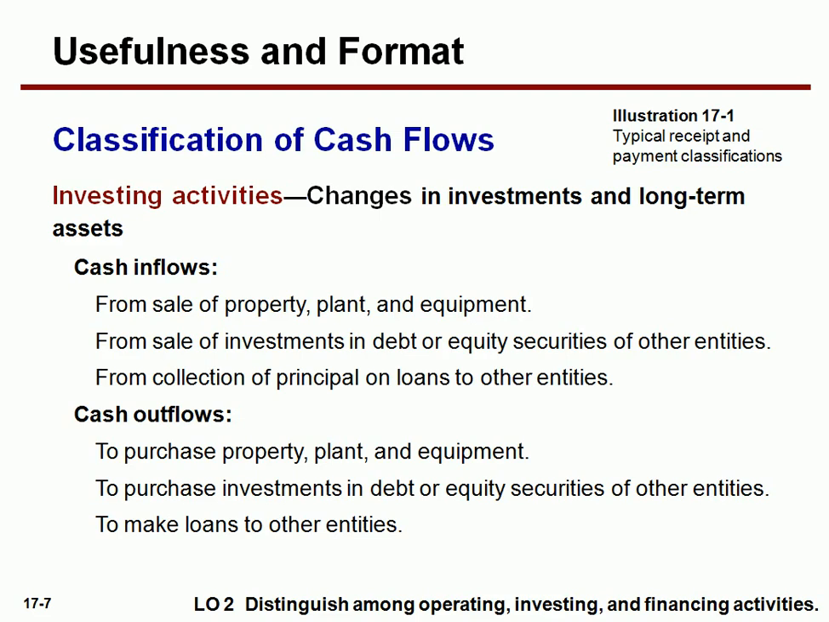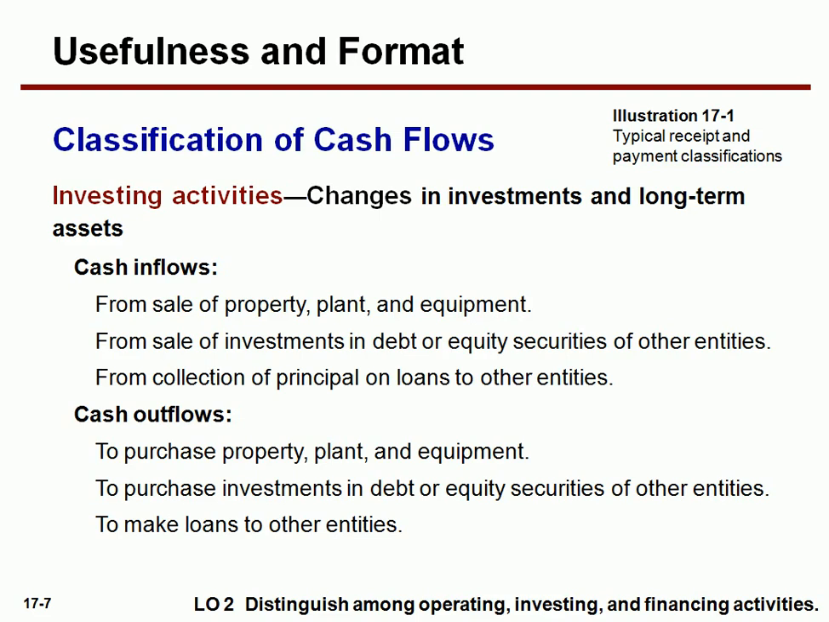The third is from collection of principal on loans to other entities. If I give a loan to another entity, entity B, and they return my principal, the principal is coming my way, which means I receive cash. When I receive cash, the cash increases. So there is a cash inflow.